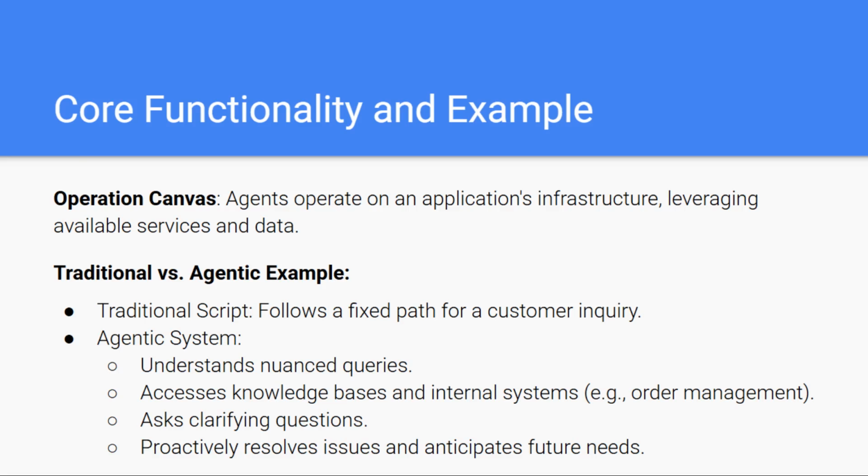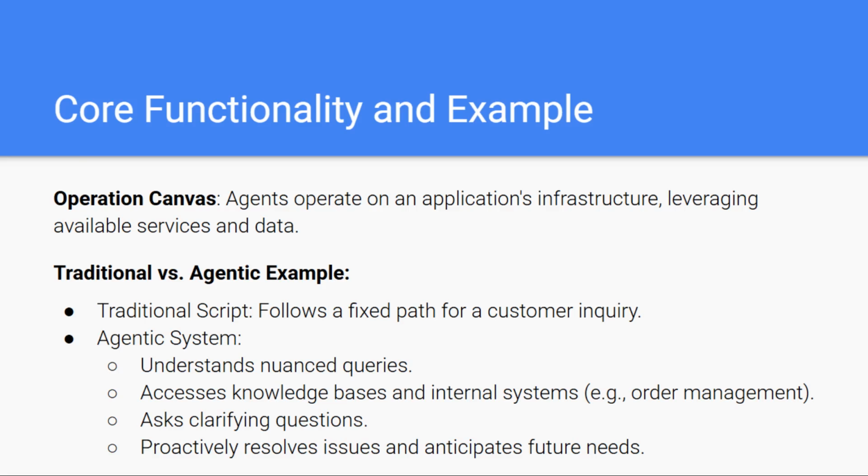A traditional script behaves like a straight line flowchart. If a customer submits an inquiry, a script follows a predetermined path, asks a fixed set of questions, returns a fixed set of answers, no matter how unique the situation is. But an agentic AI transforms this experience entirely. It starts by understanding nuanced queries, even when customers talk about their issues in complex or unclear ways. It can then tap into the knowledge base, internal tools, and business systems such as inventory or order management to gather the information it needs.